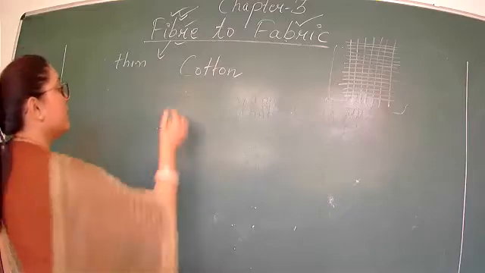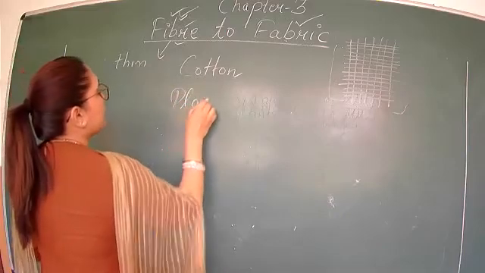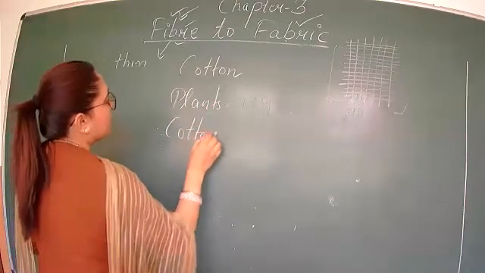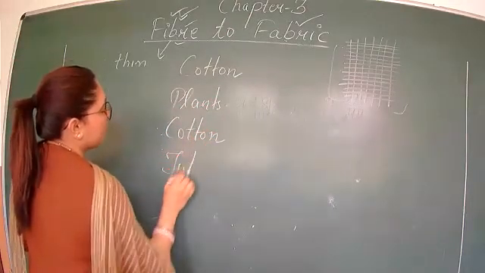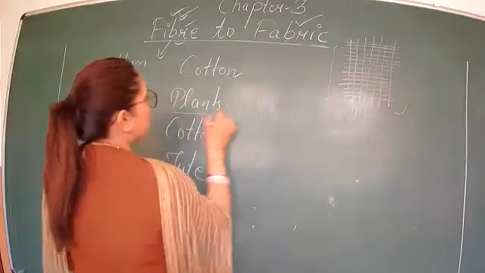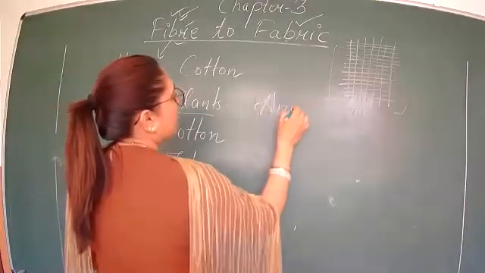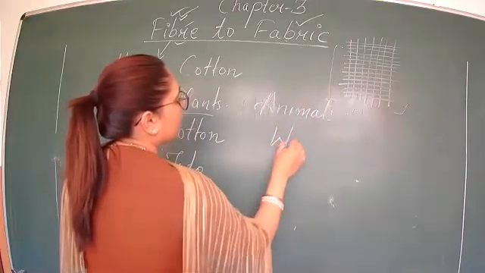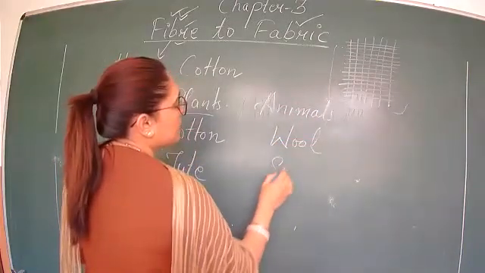So from plants we get cotton, jute, and from animals, which fibers we get? Wool, and one more, silk.